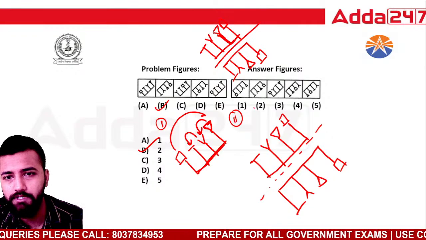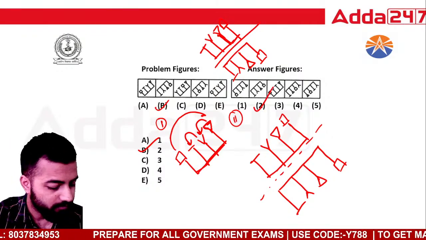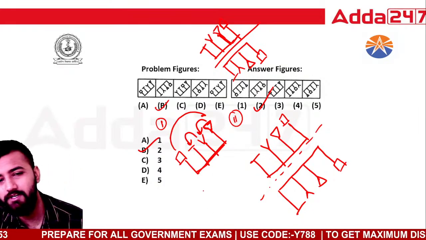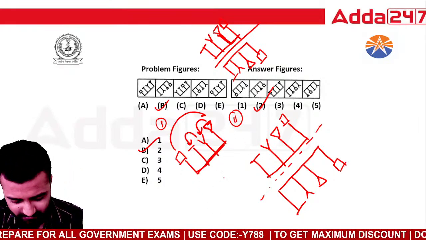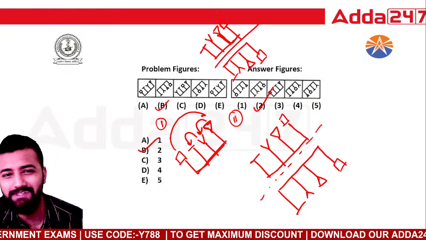Which option? Option number 2. Absolutely correct. Sir, can you eliminate one option? Four options are there. It is based on exam pattern. How can I eliminate, right? We have to be familiar with these patterns, right?